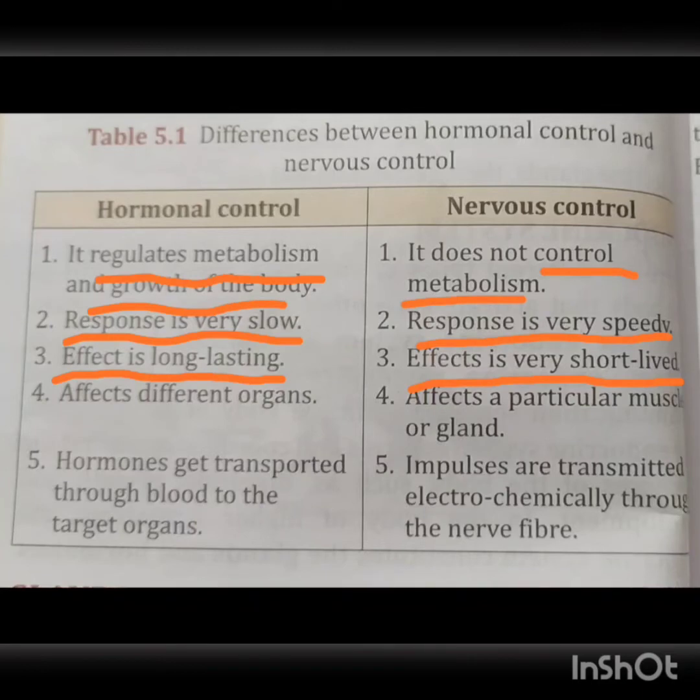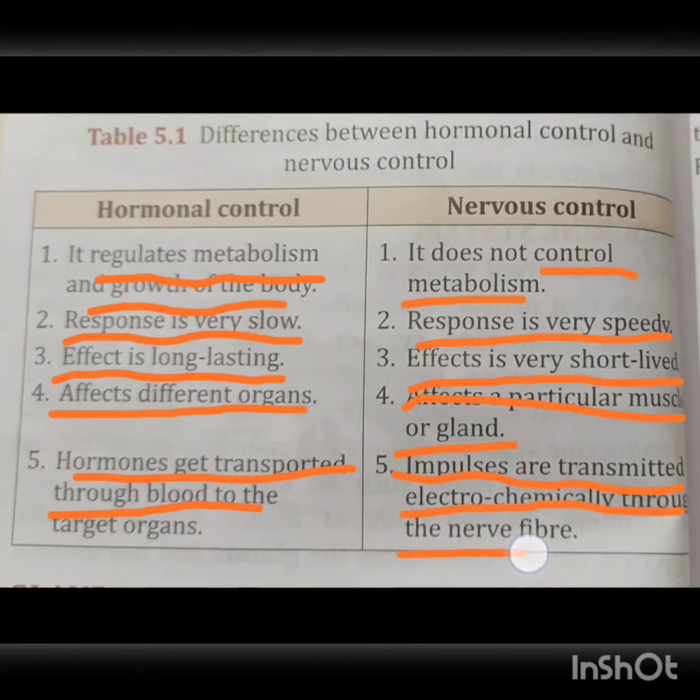Hormonal control affects different organs. In the nervous system, it affects a particular muscle or gland. In hormonal control, hormones are transported through blood to the target organ. In nervous control, the impulses are transmitted electrochemically through the nerve fiber.